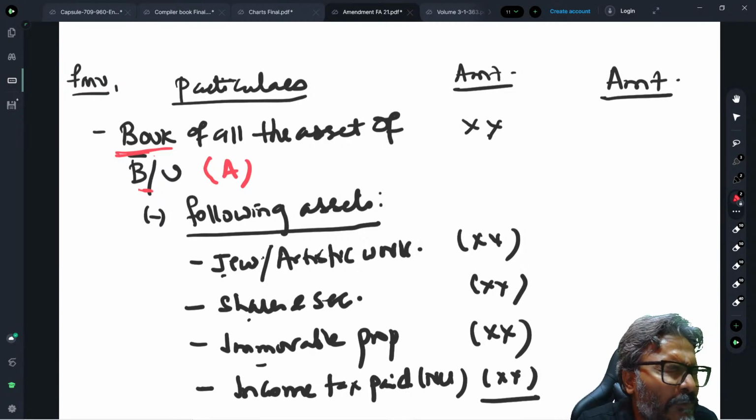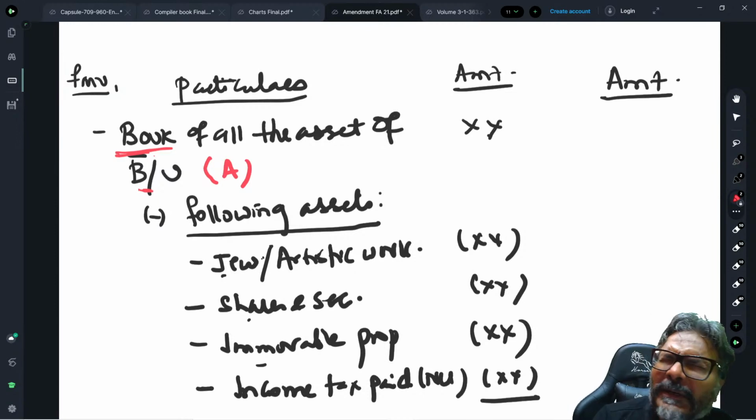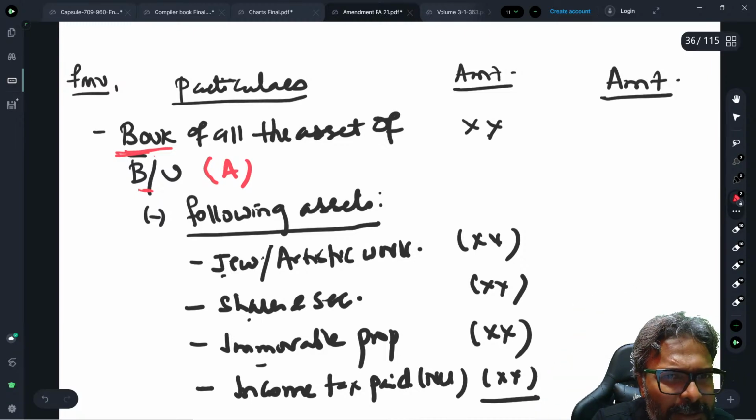Remember, in exit tax also we used to do this, or for that matter we used to do in the case of the other one. So this is actually in respect of that. It's just simply the way we used to do the fair market value calculation. So it is book value of all asset of the business undertaking minus the following assets.